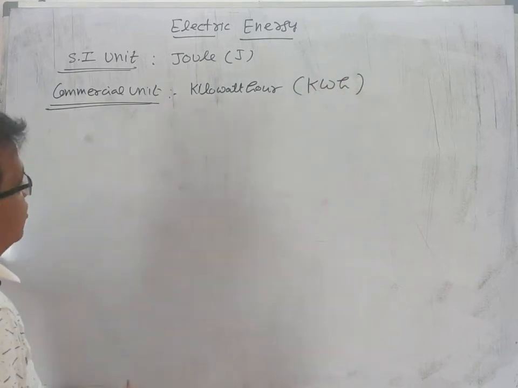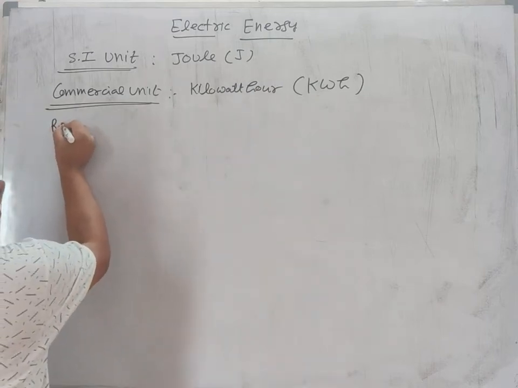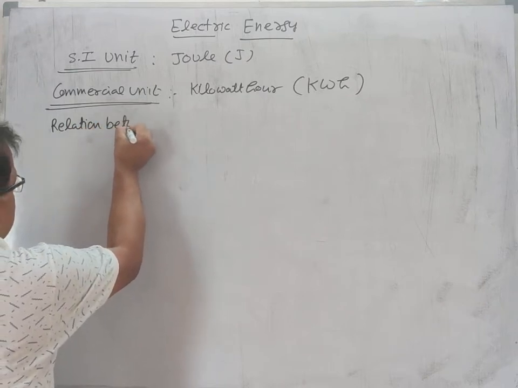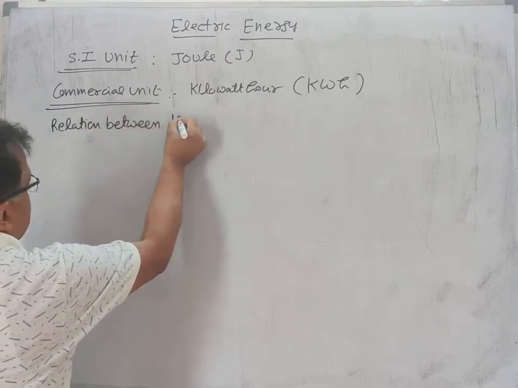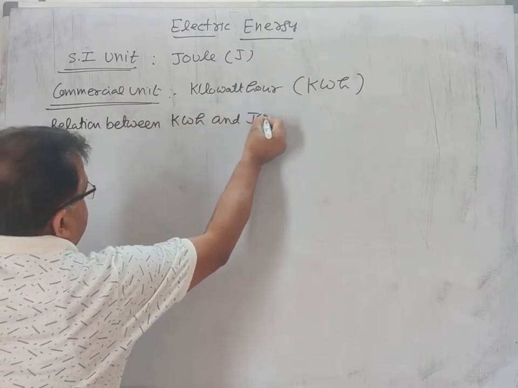Now we shall find a relation between kWh and joule.